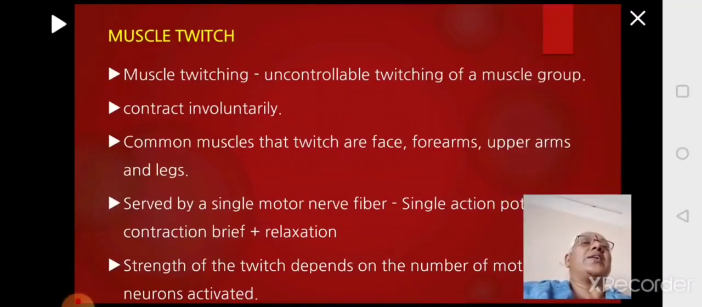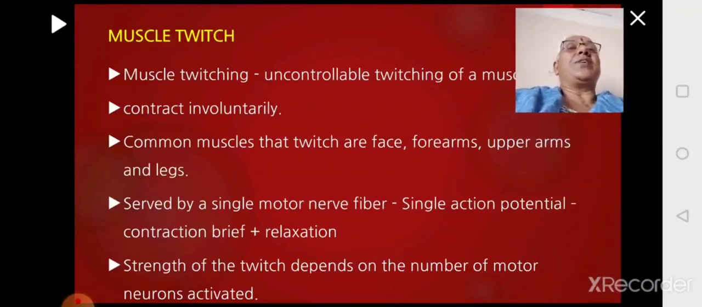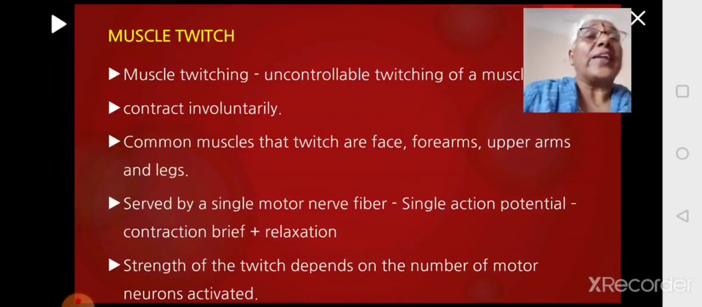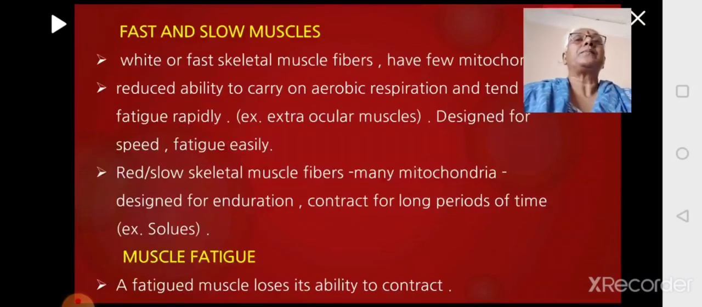So muscle twitch is uncontrollable and involuntary. You don't want it, but it is happening, generally in the face, the forearm or the upper arm. Generally it is a single motor nerve fiber eliciting one action potential, bringing about one contraction. The strength of the twitch depends upon how many motor neurons are activated. If very few are activated, the twitch will be very mild. If a little more are activated, the twitch will be stronger.